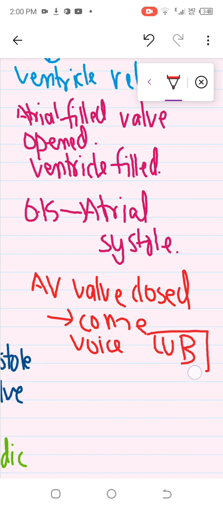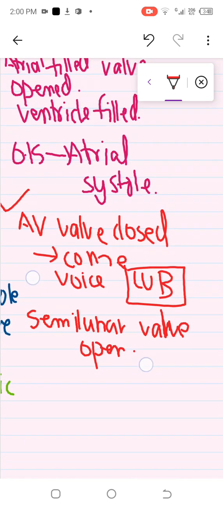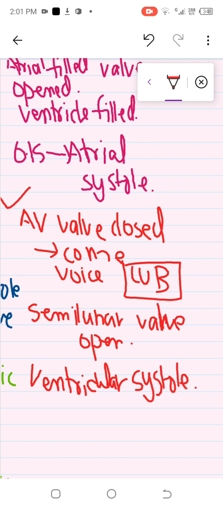Lub comes out when the AV valves are closed, and after that the semilunar valves open. Then ventricular systole will take place, and then ventricular diastole will take place.